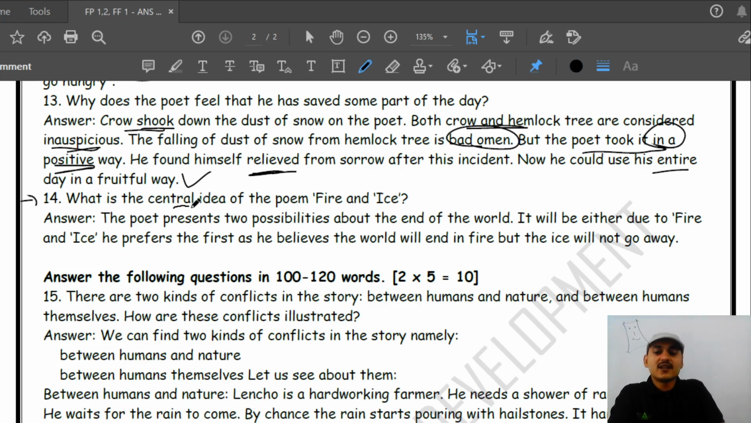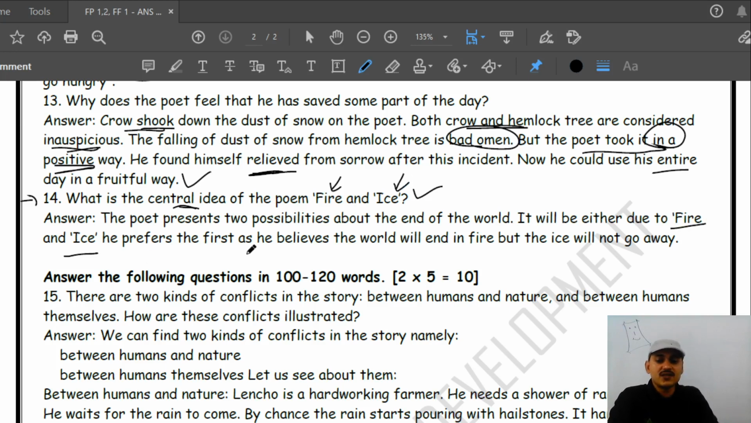Next is the central idea. I have taken the short answer for you, but you need to explain it in more words. The poet presents two possibilities about the way the world will end. It may end in two different ways. One way is that fire may end the world, and the other is that ice may end the world. It will be either due to fire or due to ice.